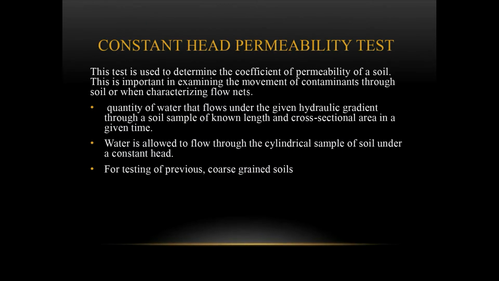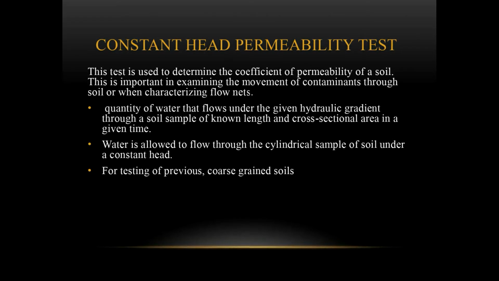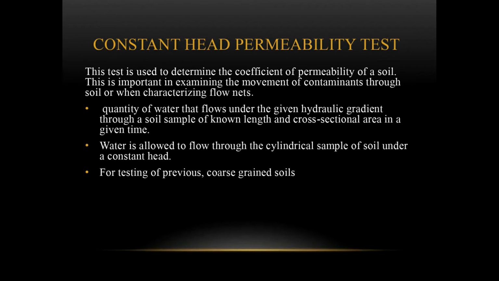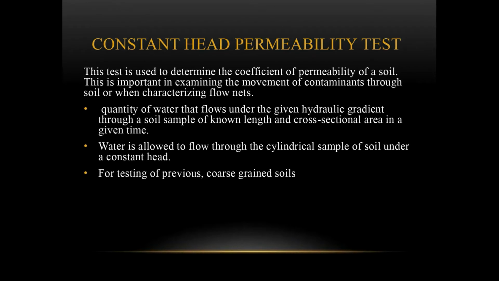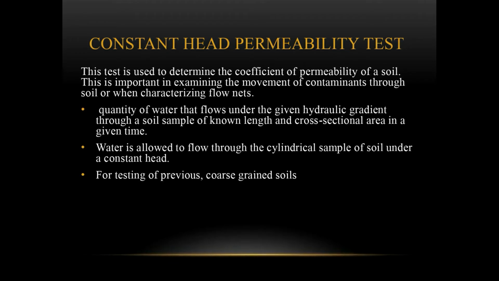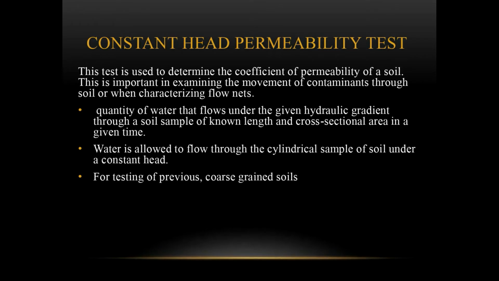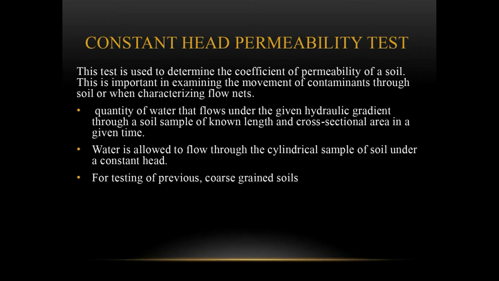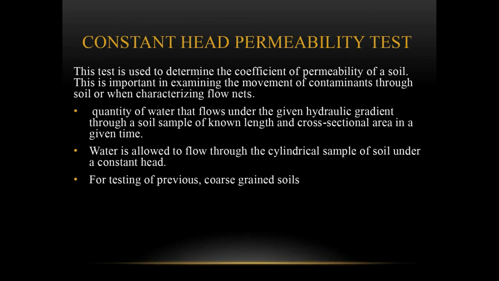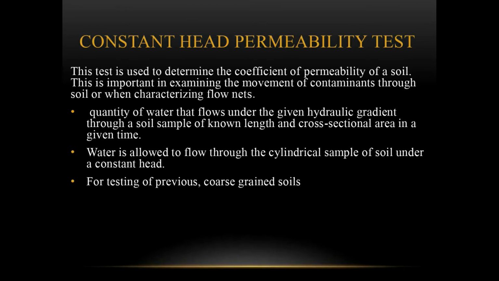Constant head permeability test. This test is used to determine the coefficient of permeability of a soil. This is important in examining the movement of contaminants through soil or when characterizing flow nets. First, the quantity of water that flows under the given hydraulic gradient through a soil sample of known length and cross-sectional area in a given time. Second, water is allowed to flow through the cylindrical sample of soil under a constant head. Third, it is for testing of pervious coarse grained soil.